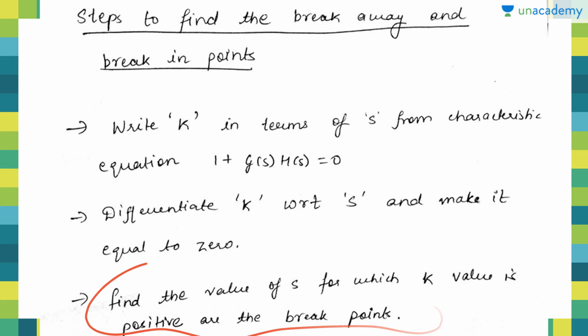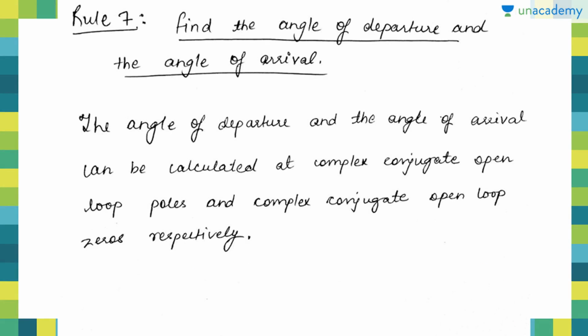Now we have to solve this equation to find the value of s. So this is how we can obtain the breakaway points, and when we discuss an example or a question on root locus, you will come to understand how to calculate.